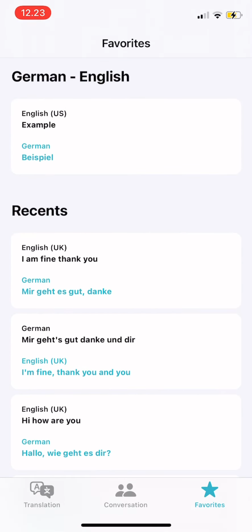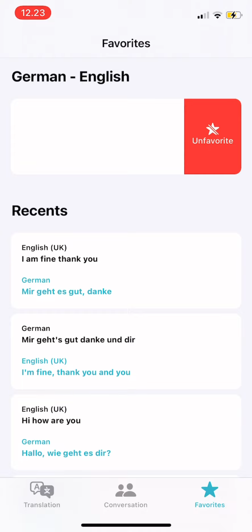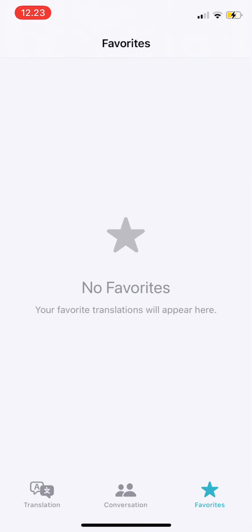But to delete your favorites, the same way, you can just swipe left and then tap, and that's it.